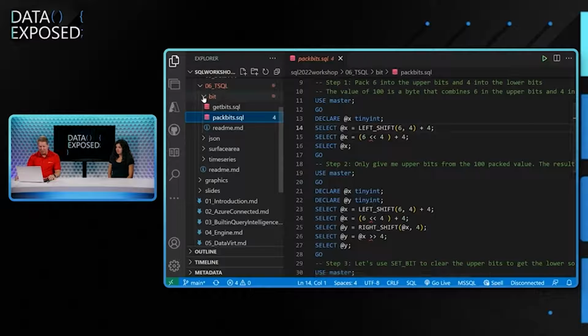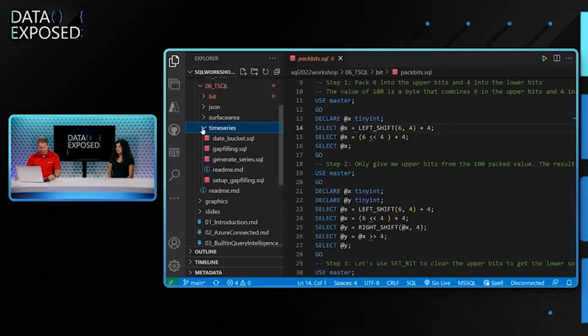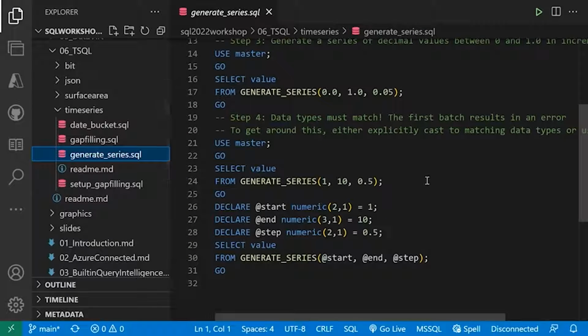Pretty exciting stuff. And then finally, I want to show you about time series. One of the things you can do is use time series to generate data, like time series data that you want to see in your system.